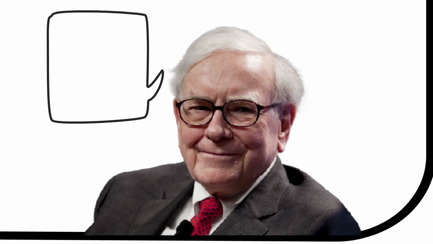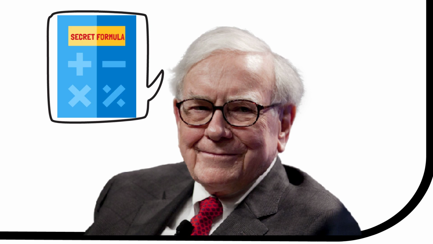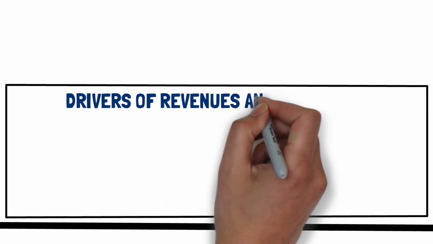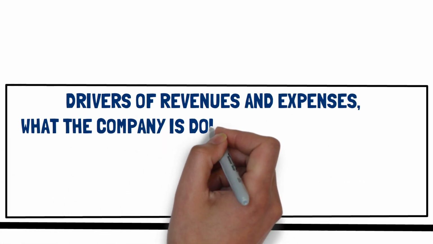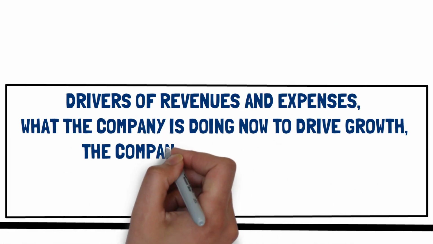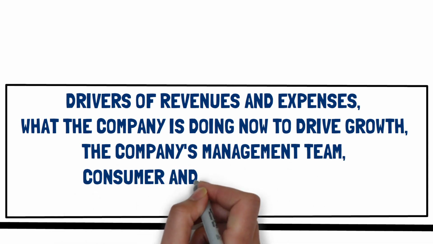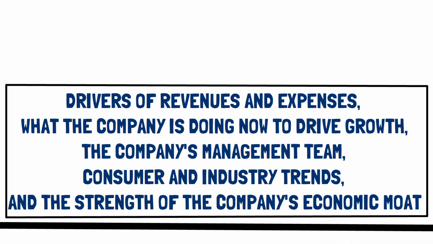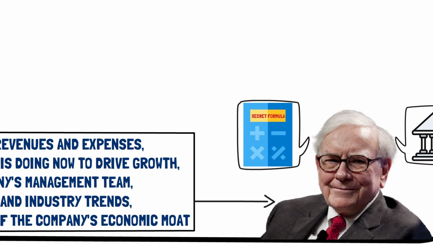Warren Buffett himself doesn't use a secret formula or model to estimate the growth rate. Instead, he gains a thorough understanding of the company and the industry it's in. This includes, but is not limited to, drivers of revenues and expenses, what the company is doing now to drive growth, the company's management team, consumer and industry trends, and the strength of the company's economic moat. Using this, he's able to estimate the owner's earnings for the next 5 to 10 years.